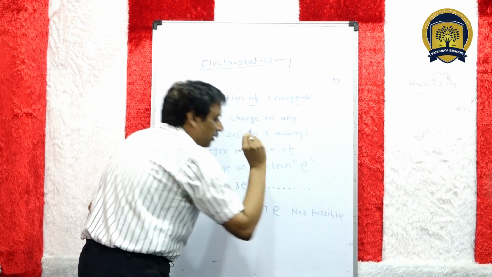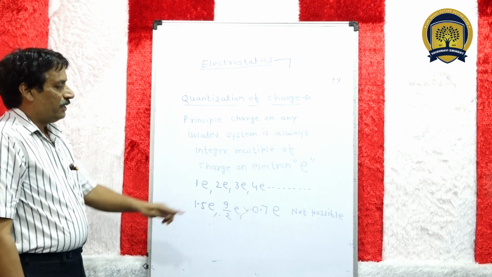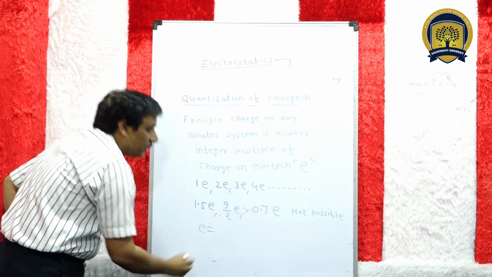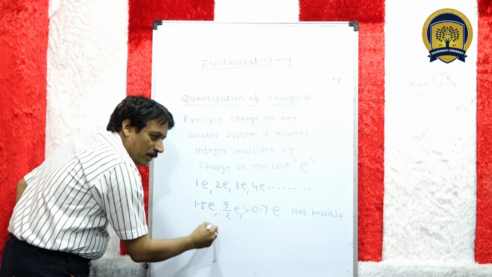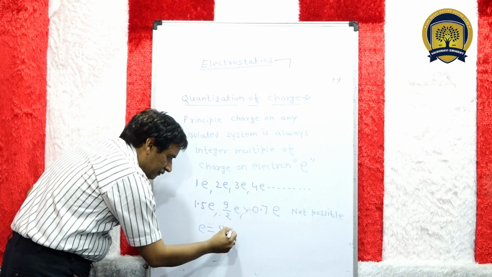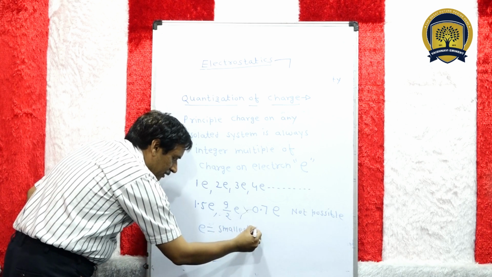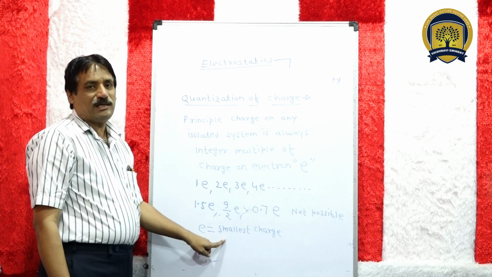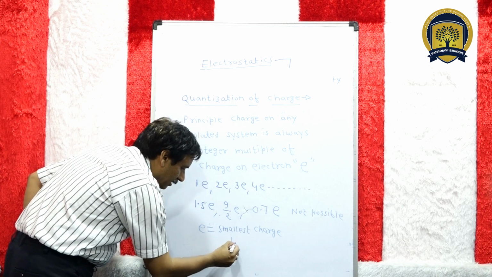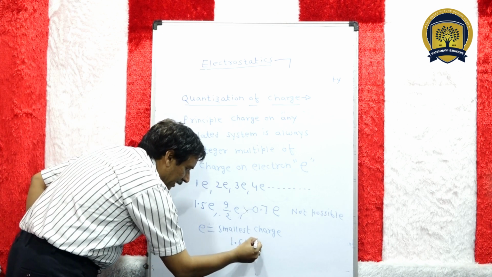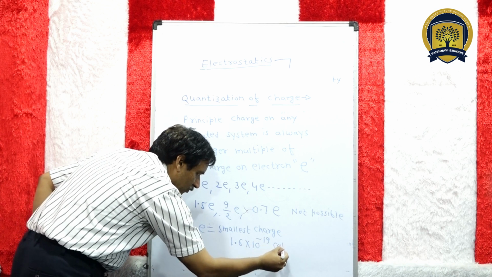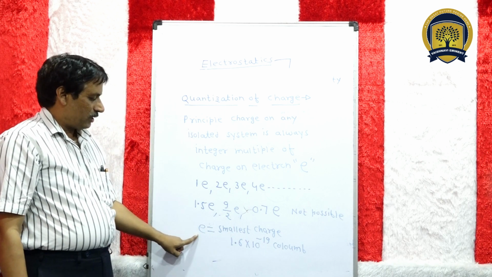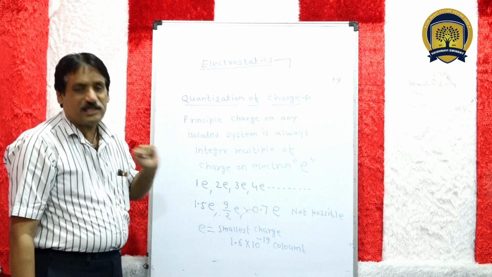These charges are not possible because e is the smallest charge. e is the electronic charge and it is the smallest charge. It is also known as the fundamental charge, और इसकी वैल्यू होती है 1.6 × 10^-19 coulomb. Coulomb is the unit of charge. Means e is the smallest charge.